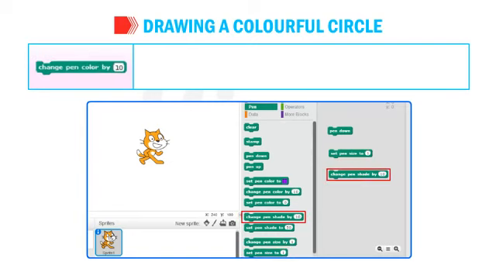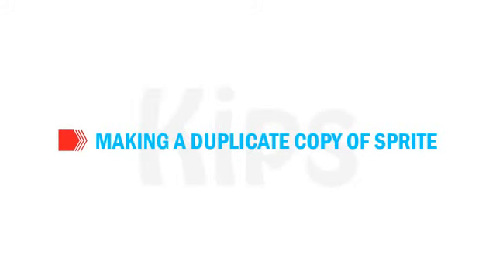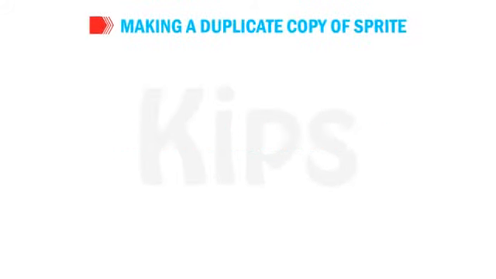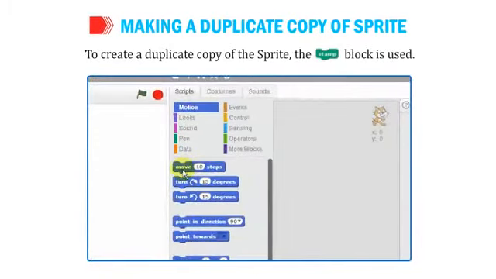Change pen color by 10. To change the color of the pen, use the Change pen color by 10 block. Let's quickly learn about making a duplicate copy of a sprite. To create a duplicate copy of the sprite, the Stamp block is used.